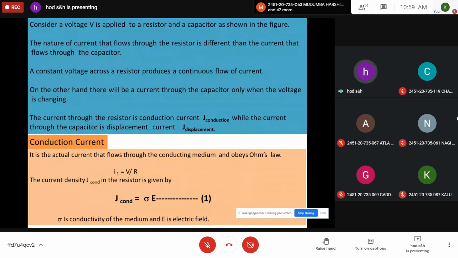Conduction current obeys the ordinary Ohm's law. When voltage V is given, some current I1 is generated, and I1 is equal to V by R.